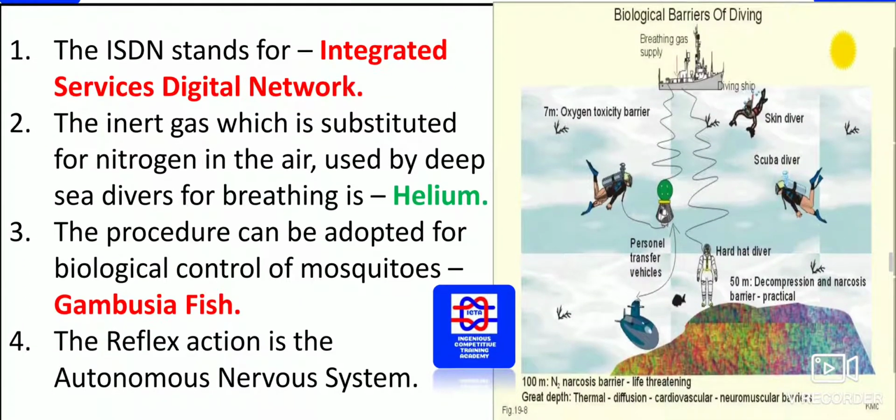We knew that ISDN stands for Integrated Service Digital Network. This is one thing, remember guys. ISDN stands for Integrated Service Digital Network.